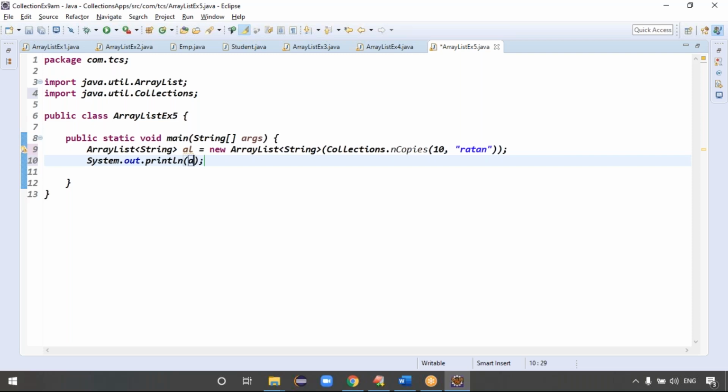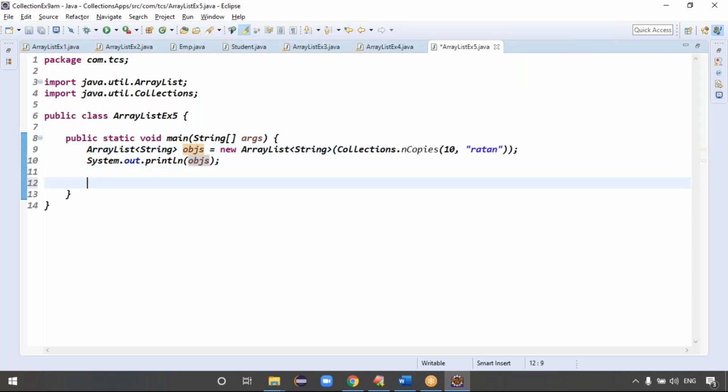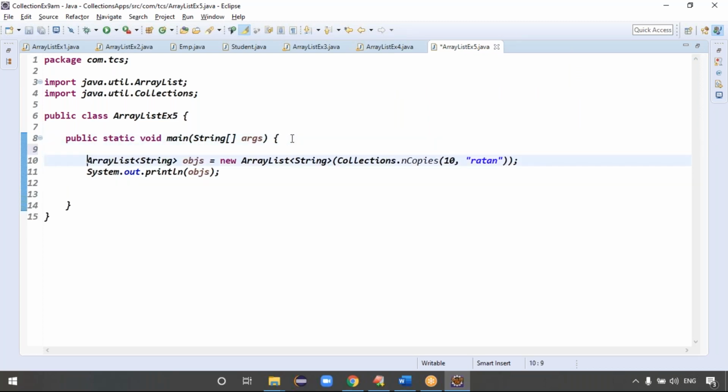We can make this reference variable objs, right? Then run this code, guys. See the output. 10 times you got the result. If you want the same object duplicated multiple times, you don't need a for loop. Instead of taking the for loop, you can go for the method called nCopies.